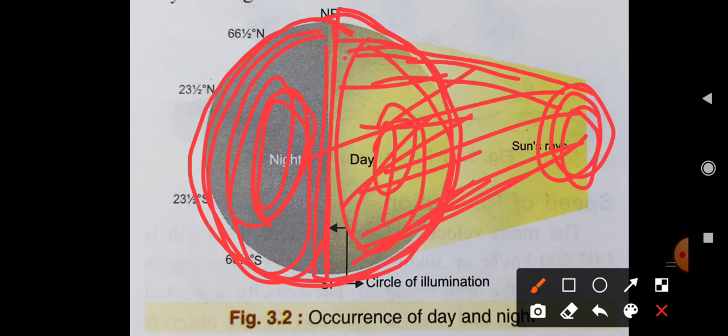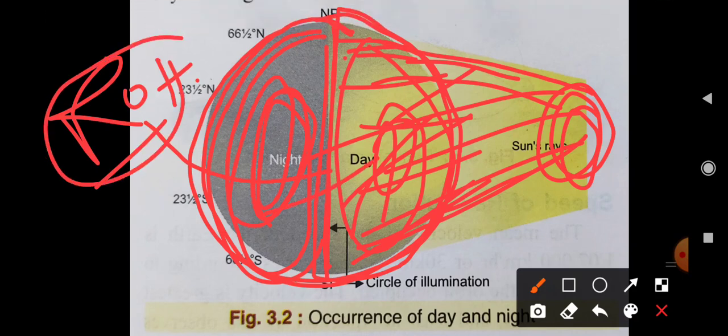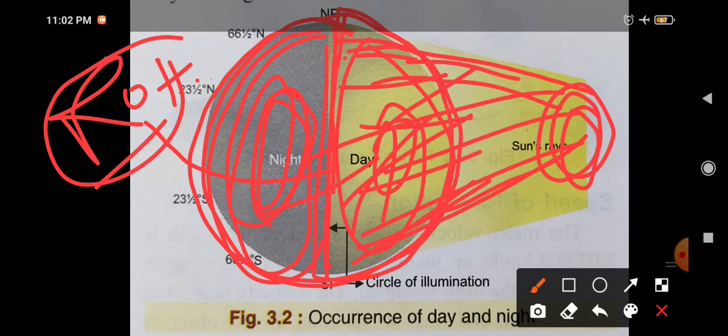I hope you understand the main basic effect of this rotation: it is day and night. This day and night is caused due to the rotation. If rotation is not happening, day and night is not happening. Or maybe day and night is happening, but it is limited within one place.